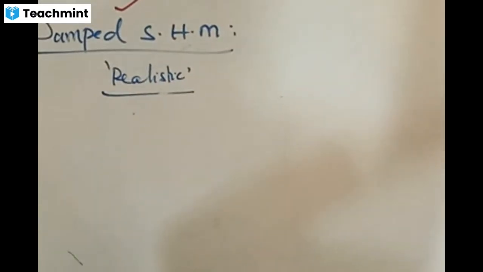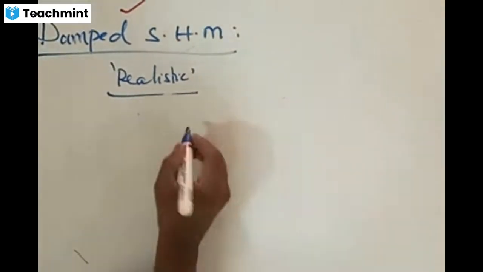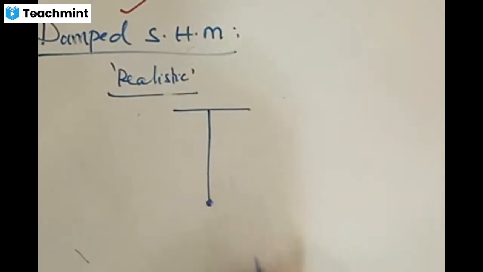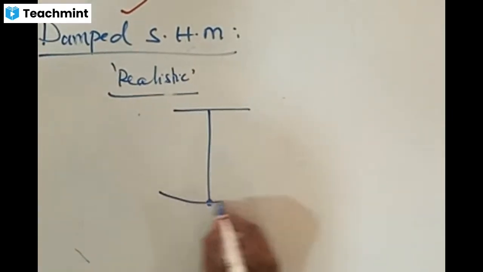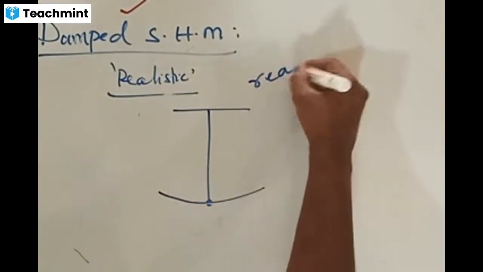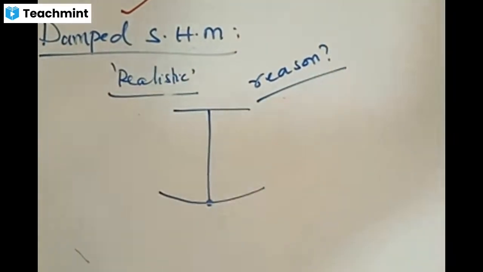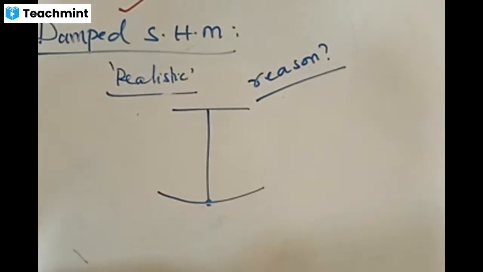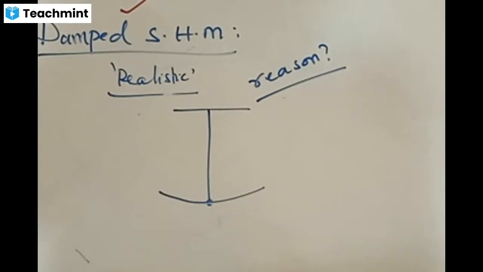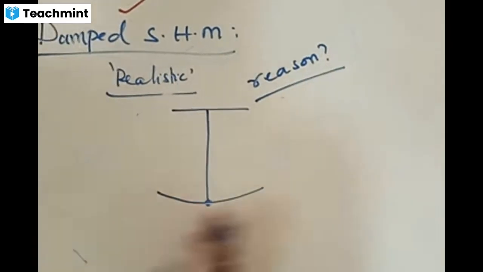Now, what is the reason for this damping? Question is, what is the reason for this damping? Reason is what? Any answers? You can share your answers. What is the reason for this damping? Reason means why it is reducing its amplitude.